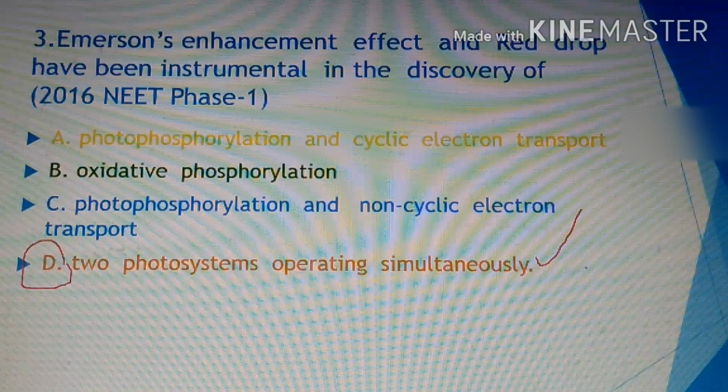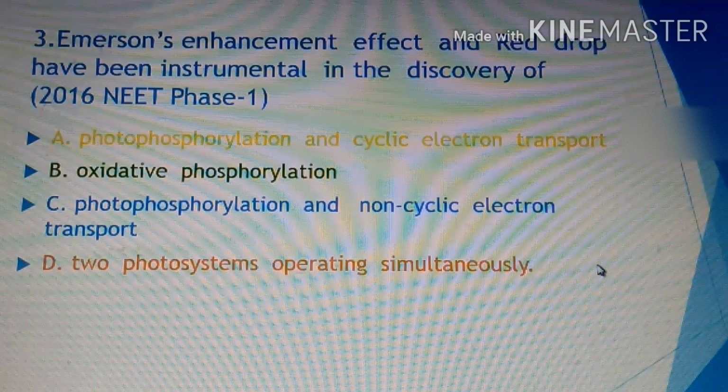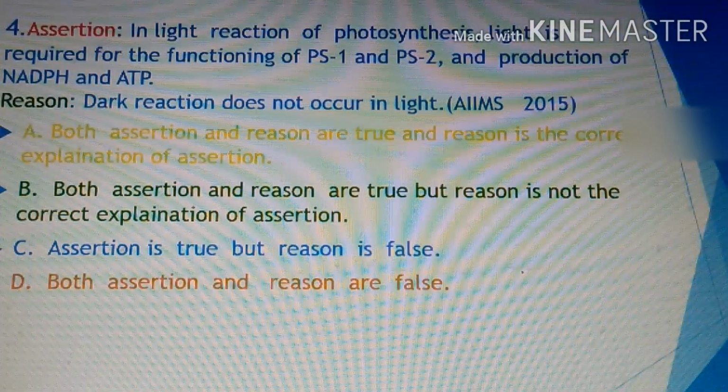Then the next question is an assertion and reason type of question, asked in 2015 in the AIIMS examination. Here the assertion and the reason are both given.